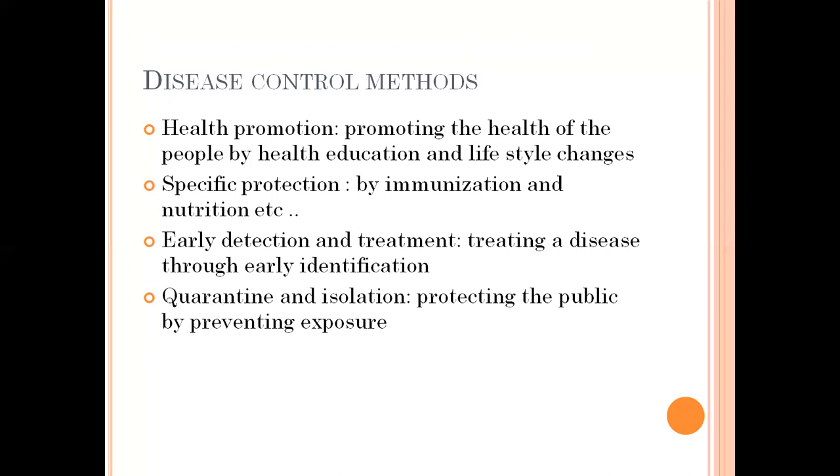Next, specific protection. Specific protection is given by immunization and nutrition. There are different types of immunization programs which are given by the government. For example, now the corona is there. For corona, we have taken the vaccine. That vaccine is one of the immunization programs. Like that, taking nutrition for improving the immunity also comes under the immunization program. That is called specific protection. Specific protection is one of the disease control methods.